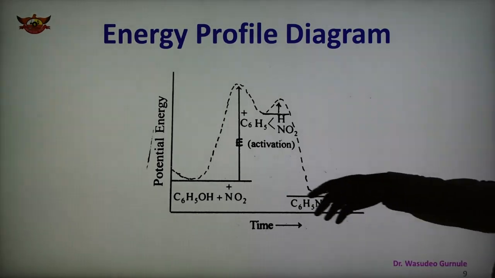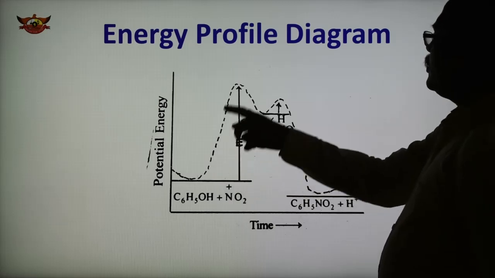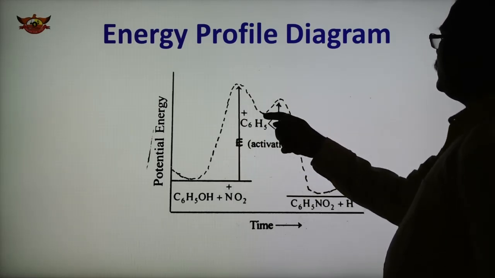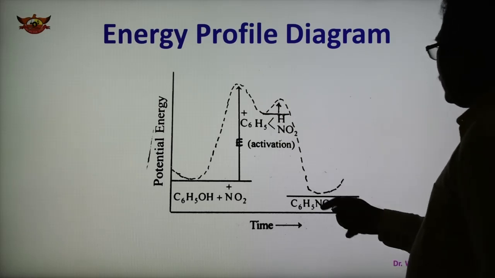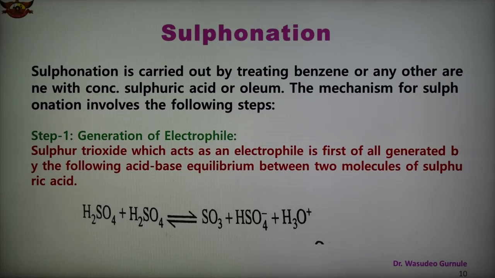As time progresses, initially some amount of energy is required to convert the reactant to the transition state. So two transition states are there. This is the maximum, and then the energy decreases and we get the product. So the energy of the product is lower as compared to the reactant. So this is the energy profile diagram for the nitration, the electrophilic substitution reaction of nitration.